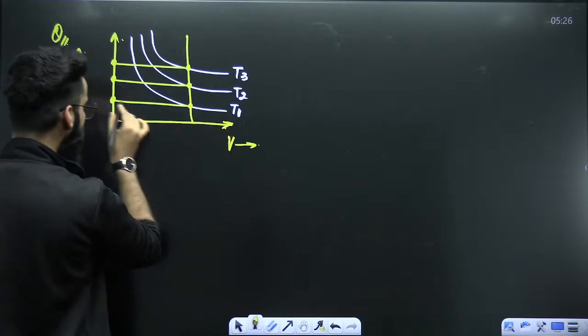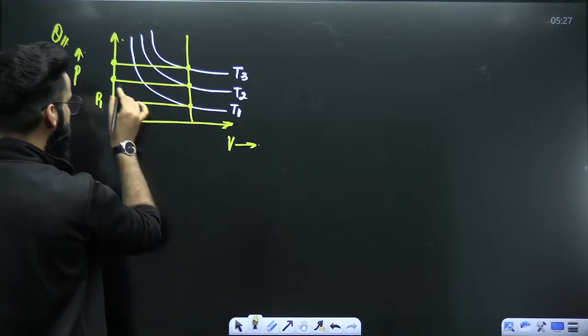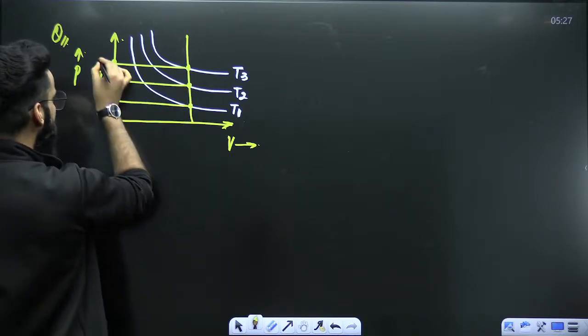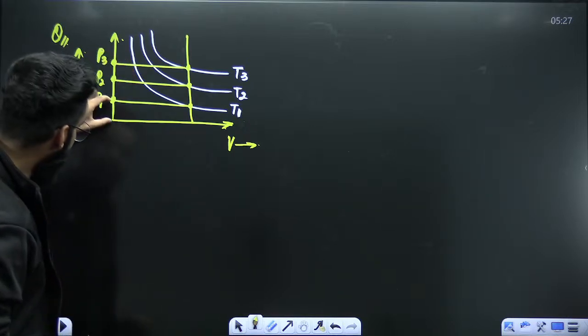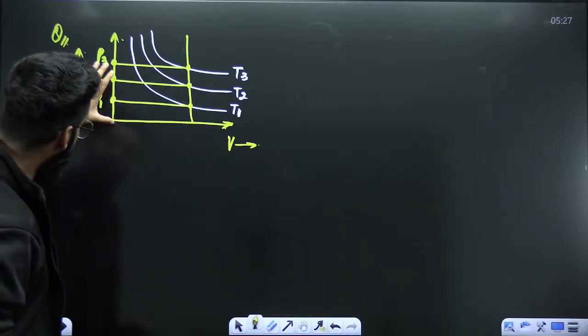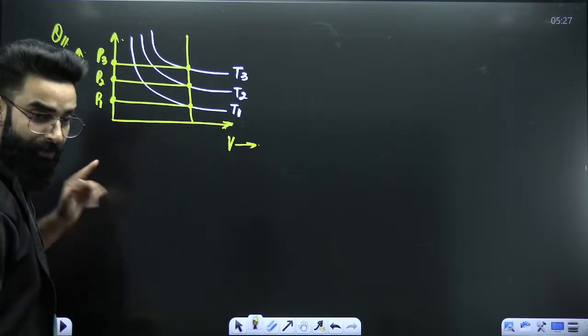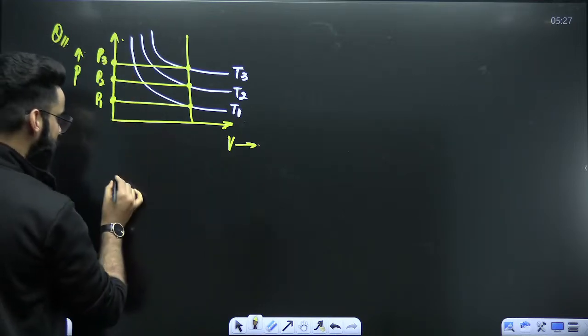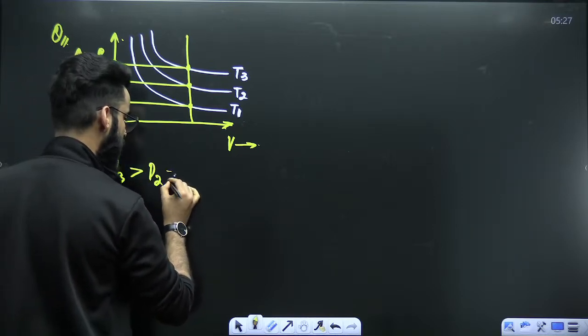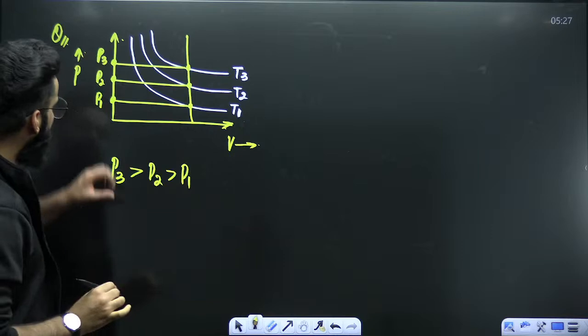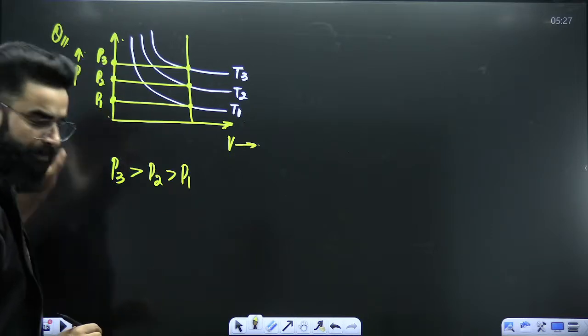Corresponding to temperature T1, pressure has to be P1. Corresponding to temperature T2, pressure has to be P2. And over here, pressure has to be P3. That means from here to here, it's P1. From here to here, it's P2. From here to here, it's P3. Now, if I ask you which pressure is more among all, can I say P3 is greater than P2, which is greater than P1? P3 is maximum, followed by P2, followed by P1, right?